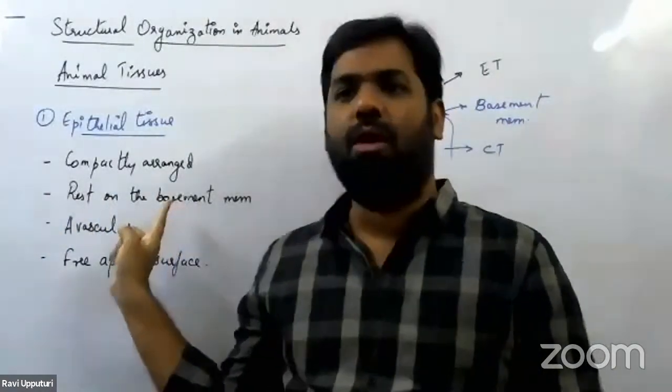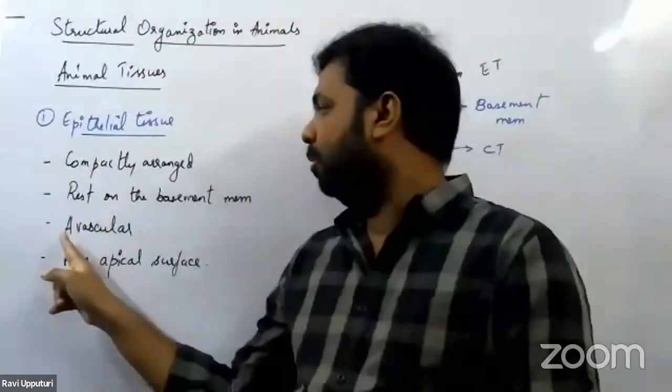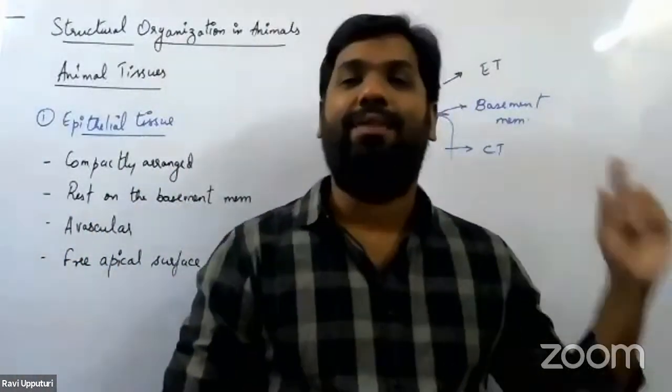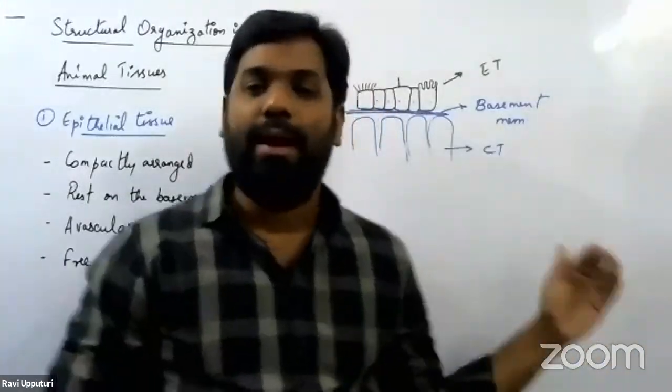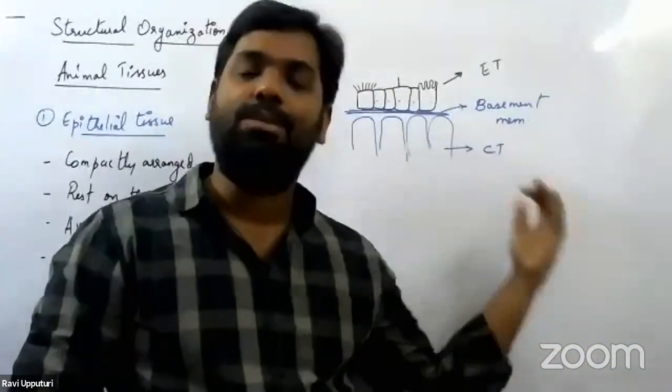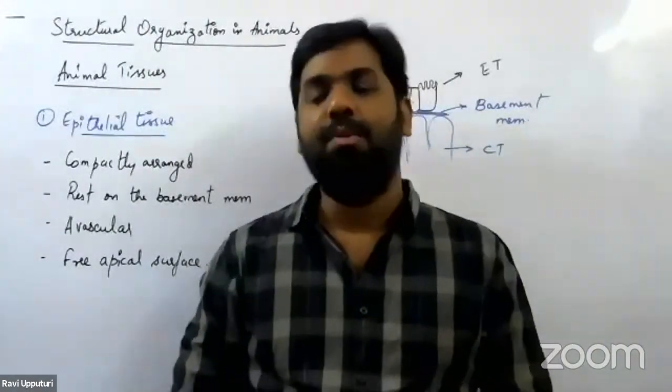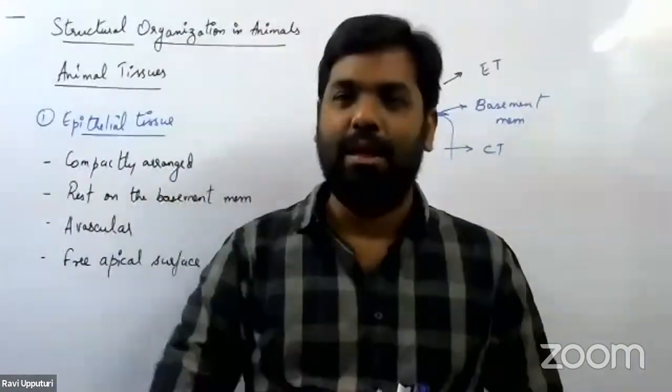They always rest on the basement membrane. Number three, they are always said to be avascular, and the last one, they always have a free apical surface where most of the times they will start undergoing some sort of modifications. So this is what we have with the basic properties of the epithelial tissue.